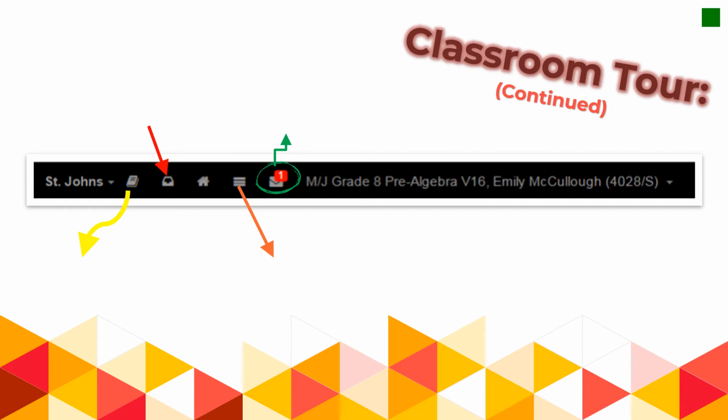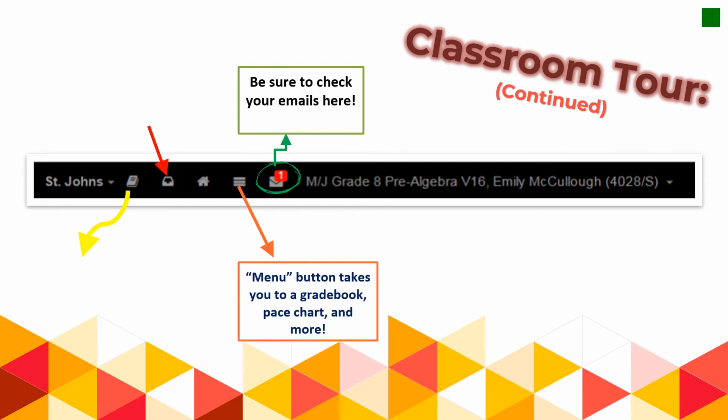All right, it's very important that we know what we see on this black bar on top of your screen. These icons will help us. So remember that very first icon there is where you will go to check your emails. Be sure to check this regularly. Again, that little menu button right here, those horizontal lines, is the menu button, and that will take you to find your grade book, your pace chart, and a lot more.